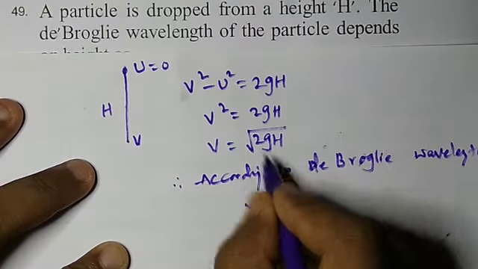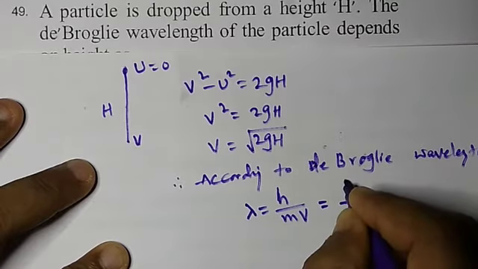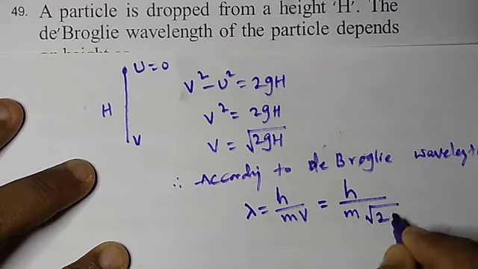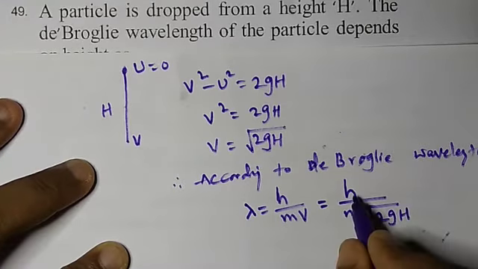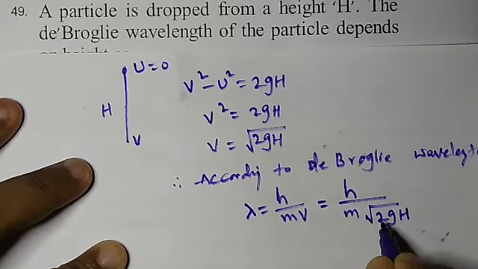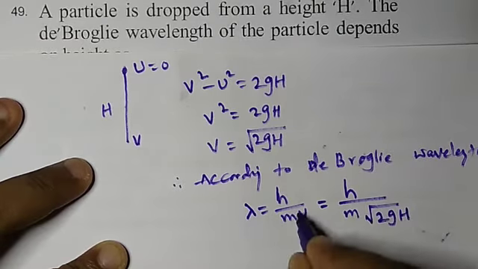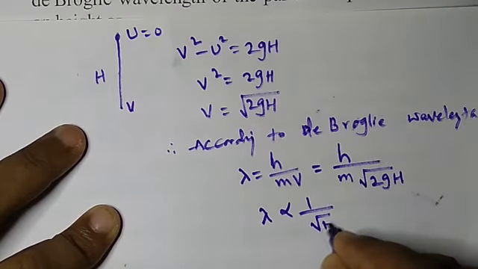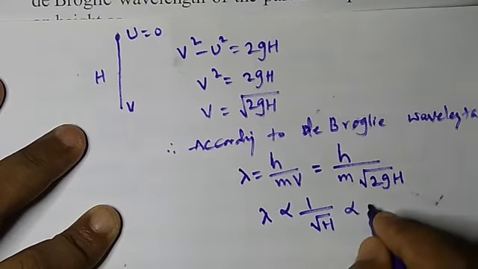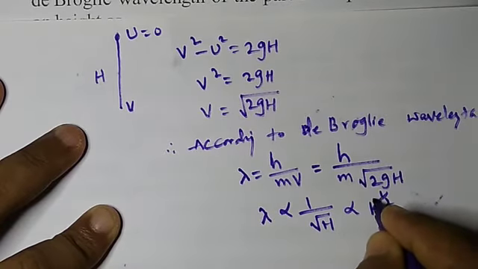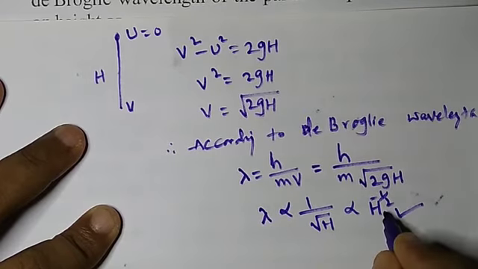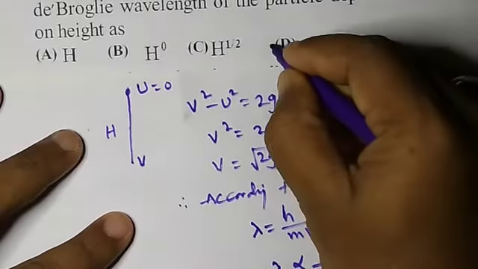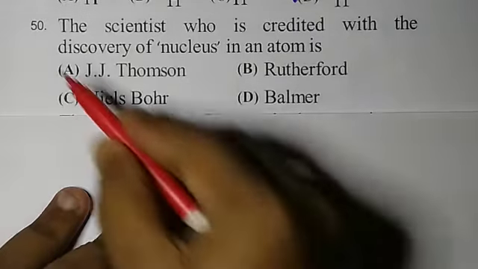Here we have got that v, so if I substitute, h by m into root of 2gh. Here Planck's constant, m, 2g, everything is constant. Therefore, lambda is directly proportional to 1 by root of H, that is H power minus 1 by 2. So it depends like this. Hence D option is correct.